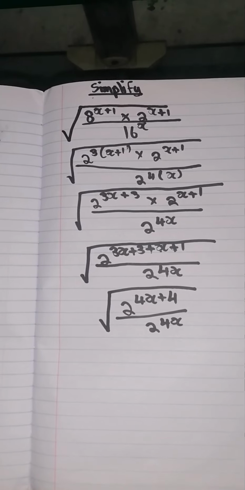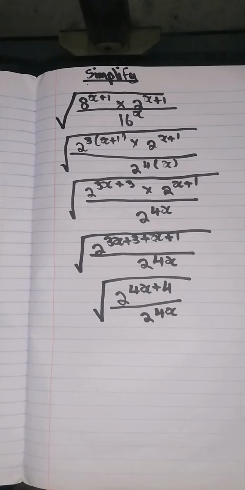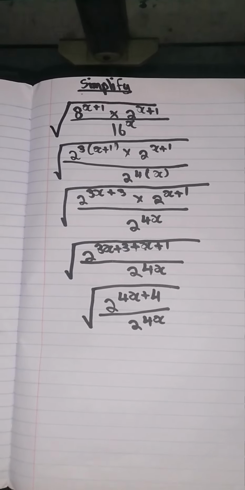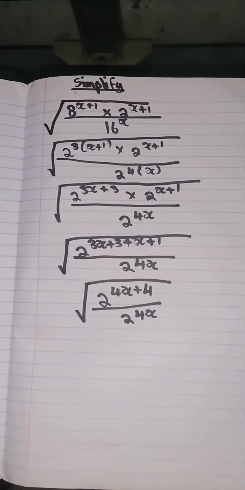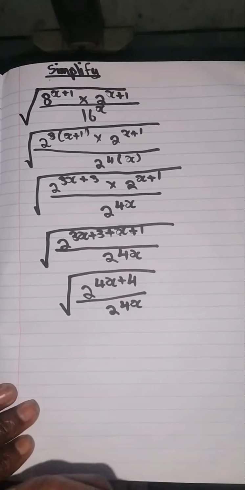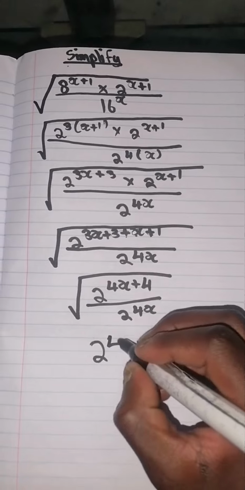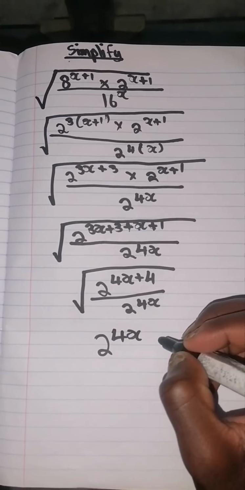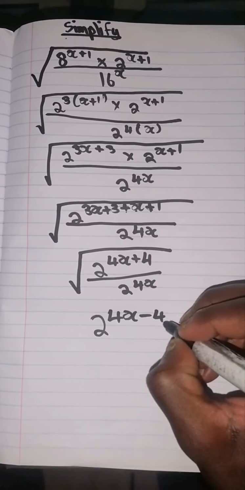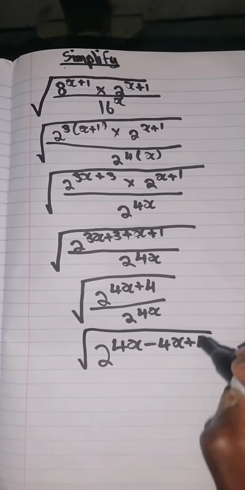Now from here you are either going to use the second law of exponents, which is dividing same bases, as we have 2 in the numerator and the denominator, or you can just cancel out the 2 to the 4x and the 2 to the 4x in the numerator and the denominator, but you'll use the second law of exponents. So we'll represent this as 1, which is going to be 4x. Now the second law of exponents, when you divide same bases you subtract the exponents, so subtract 4x from the 4x plus 4 exponent, inside a square root.